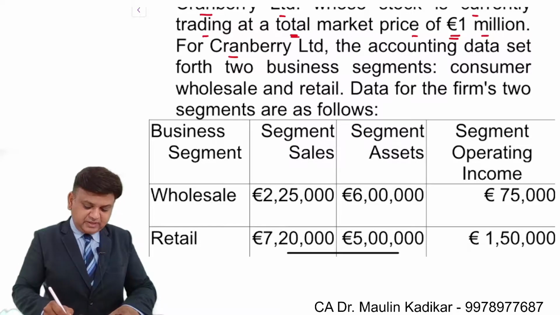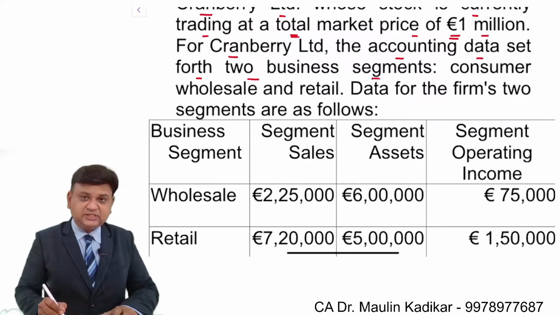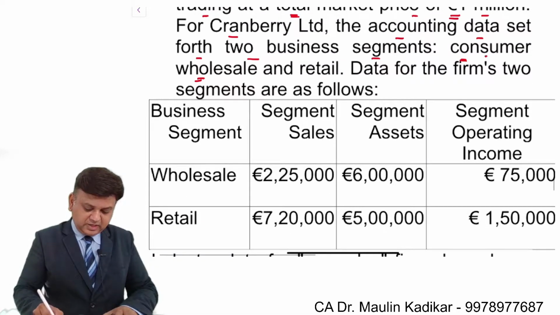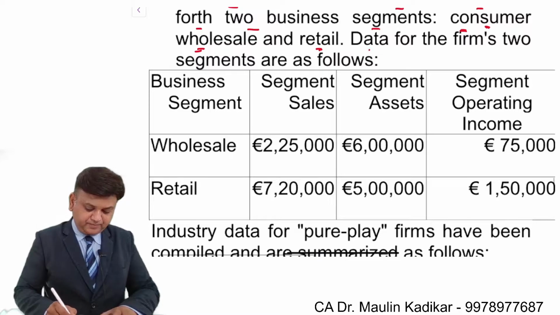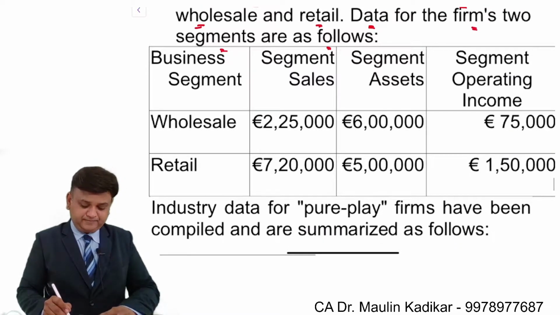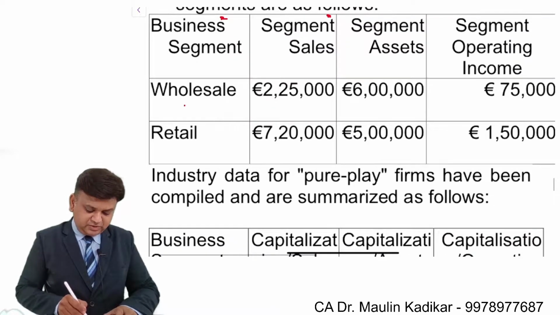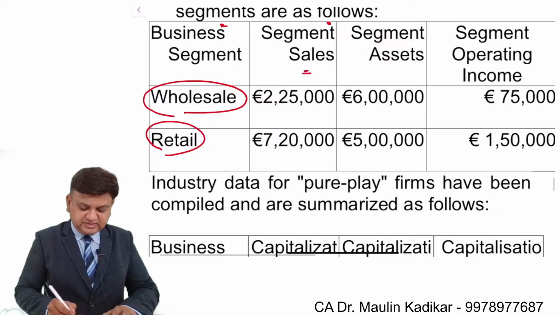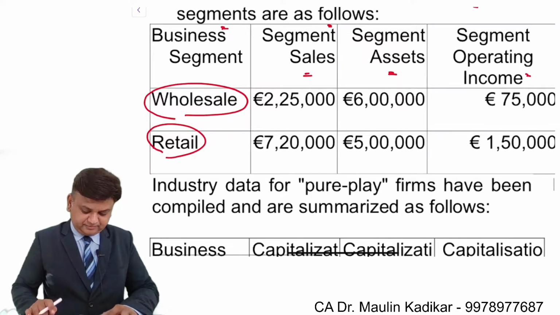For Cranberry Limited, the accounting data set forth two business segments: consumer wholesale, consumer retail. Data for the firm's two segments are as follows: wholesale segment and retail segment. Sales is given, assets are given, and operating income is given to us.